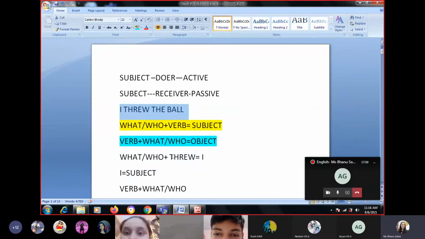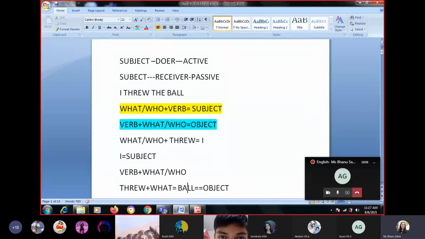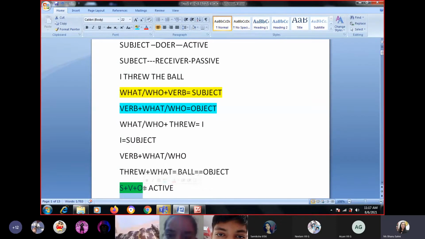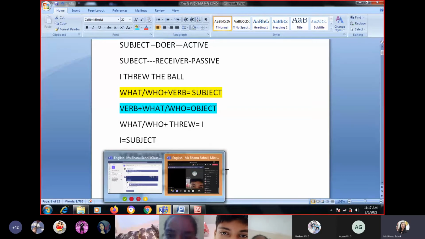Okay, so in the first sentence, I threw the ball. The verb is threw. If I ask what or who, I get the answer I. So I is your subject. Now to find the object, we will ask verb plus what or who. That is, I threw what? The answer that I will get will be ball. Subject plus verb plus object. This is your sentence formation. In active voice, the sentence formation is subject plus verb plus object.